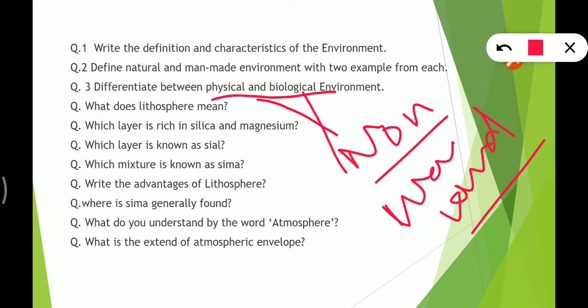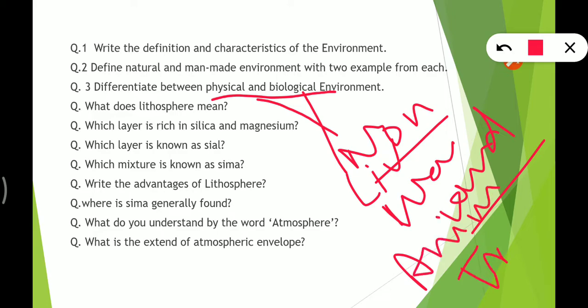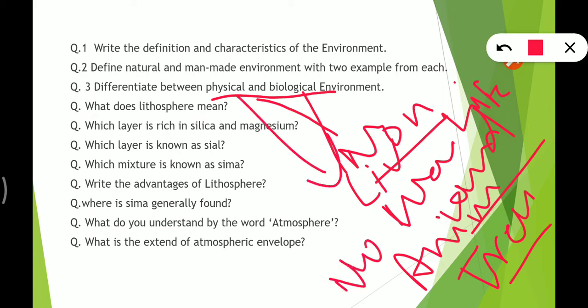And biological means living things like animals, trees, such things. Okay, these are biological. Everything that has life is our biological environment, and everything in our environment that is non-living is physical. Okay, I hope it is clear to you now.